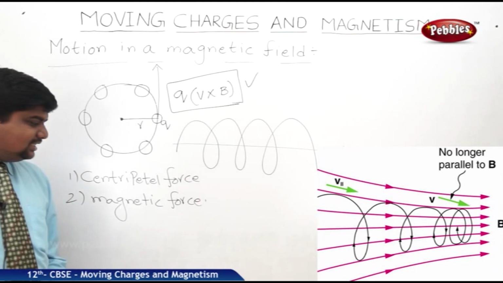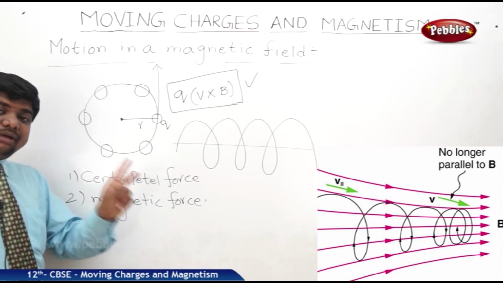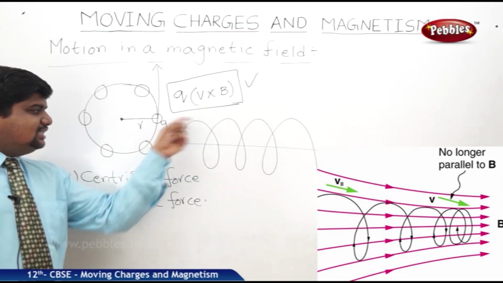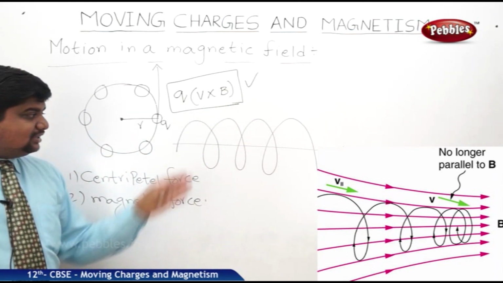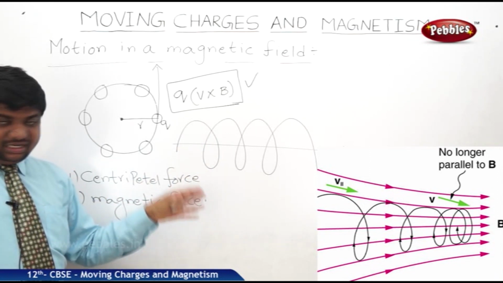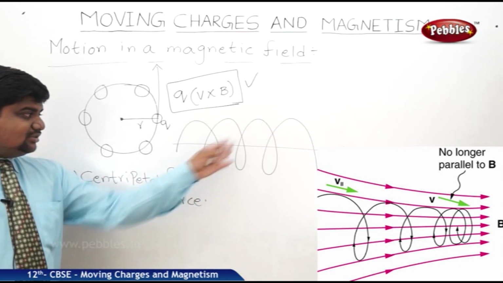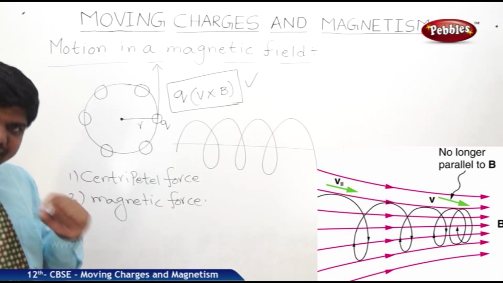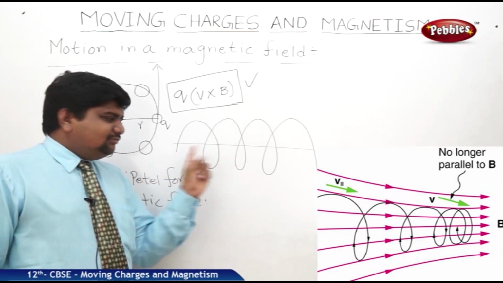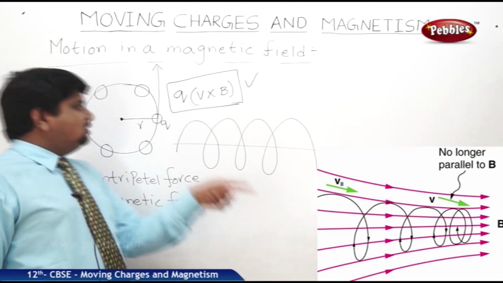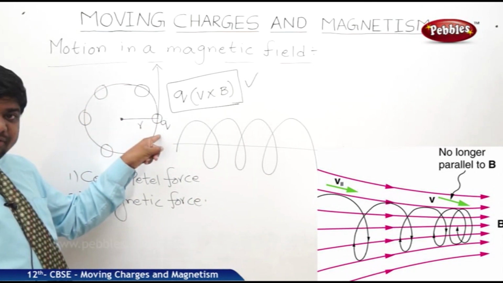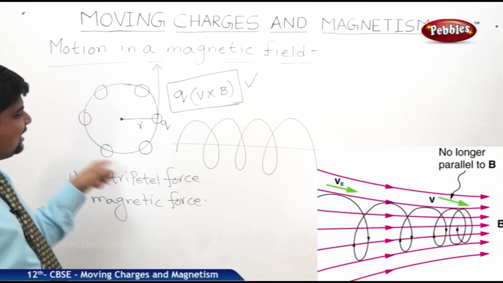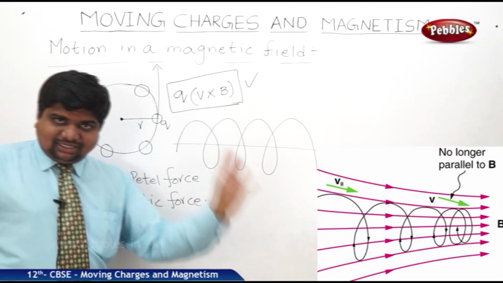Then we can expect that these two forces are balanced with each other. Then only we can say the charge is revolving in a helical path without coming out of the path. It is not coming out of the path because forces are balanced. Once the force is unbalanced, then it will be out of the path. So there is a continuous supply of the force to keep the charge in circular path or in helical path.